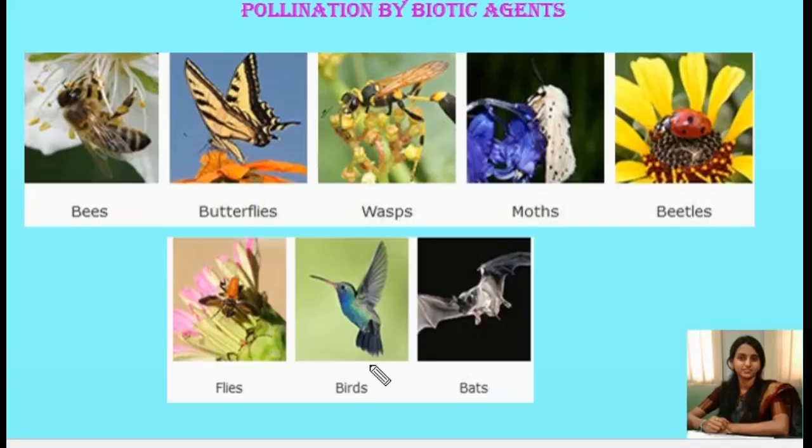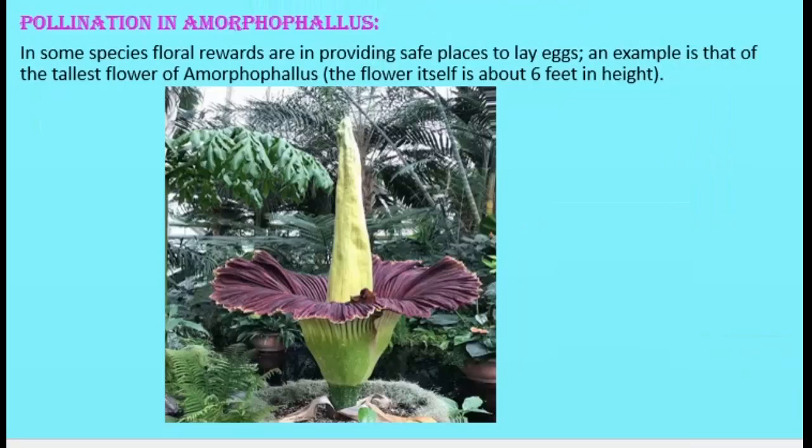In addition to this, some flowers give different floral rewards. For example, in the case of the Amorphophallus plant, the flower itself is very large, the tallest flower. It is 6 feet in height. In this flower, some species provide floral rewards, that is, providing a safe place to lay the eggs. One example is Amorphophallus.